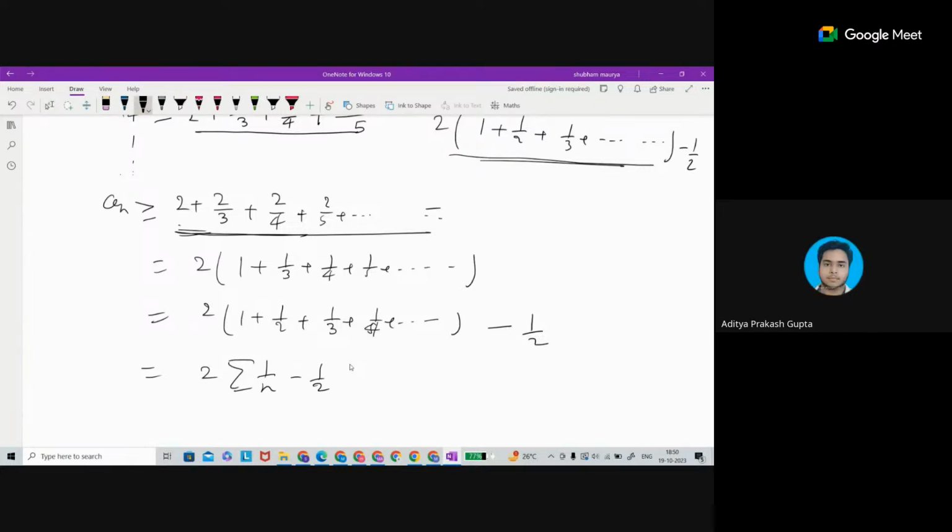Sir, that 1 by 2 must be inside the bracket. Oh yes, it should be inside the bracket. So if it is inside the bracket, then outside it is going to be 1, right? Yes. Outside it will be 1 by 4, no sir? Just a minute. I am just adding and subtracting 1 by 2. This is the number we have.